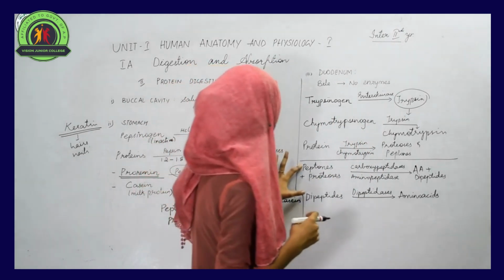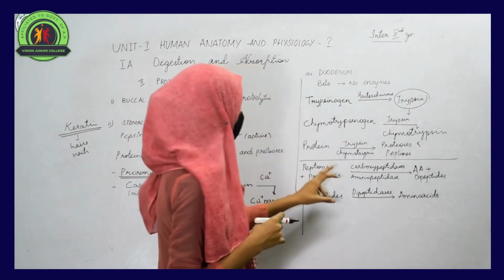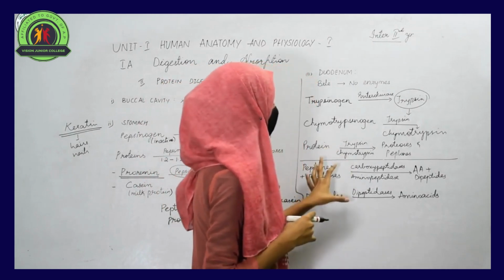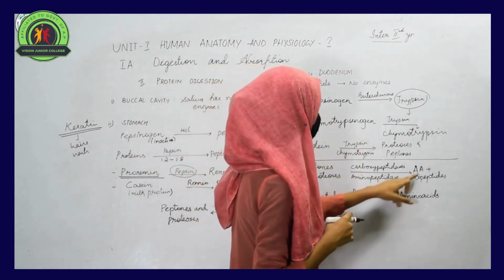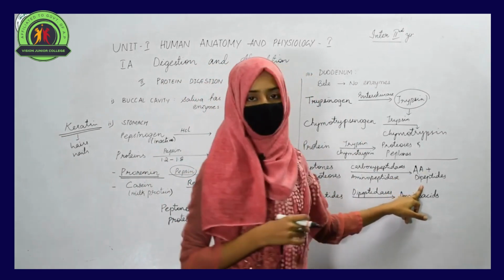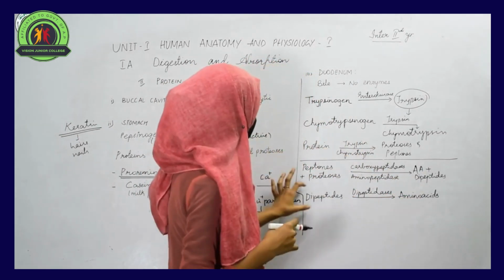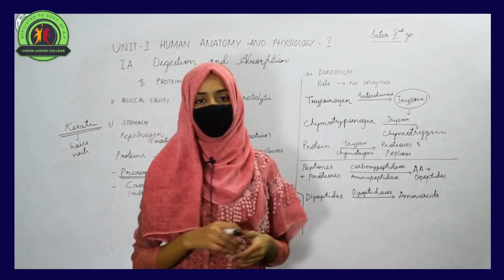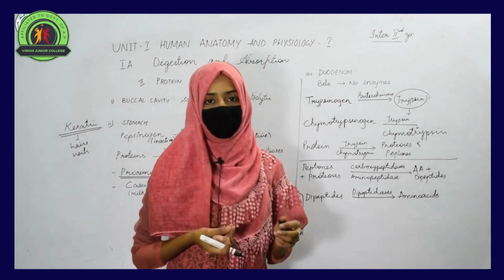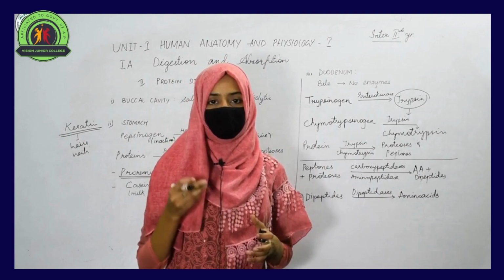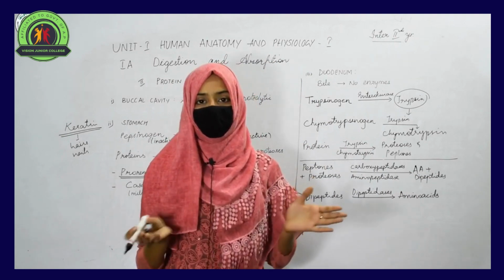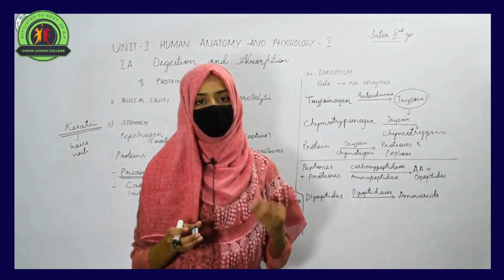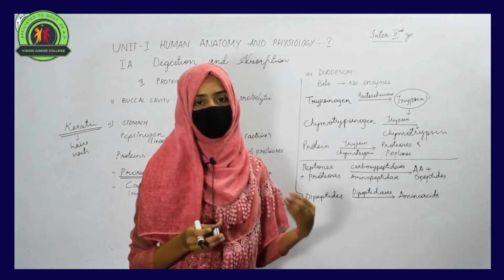So these proteoses and peptones, by the action of carboxypeptidases and aminopeptidases, can be converted into amino acids and dipeptides. These dipeptides, again by the action of dipeptidases, can be broken down into amino acids. So amino acids are the small units. When you join these amino acids together, they can form a chain-like structure, that is protein.